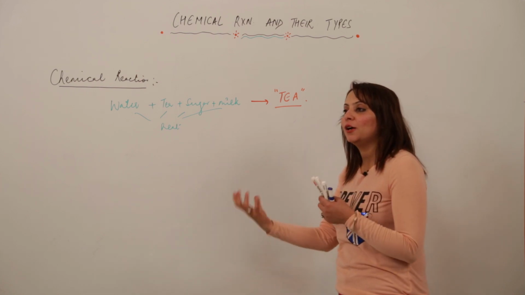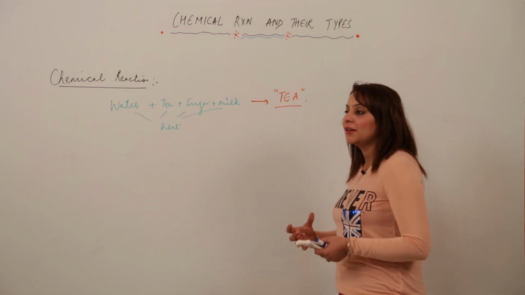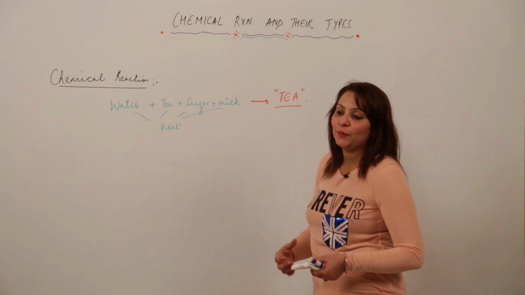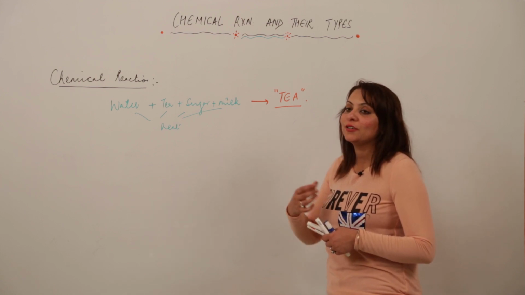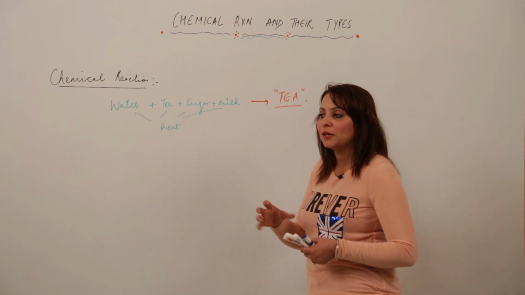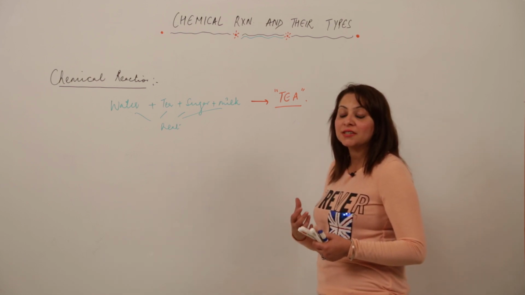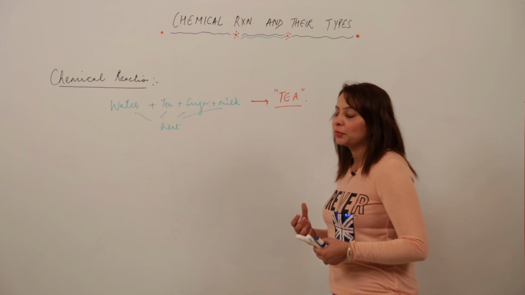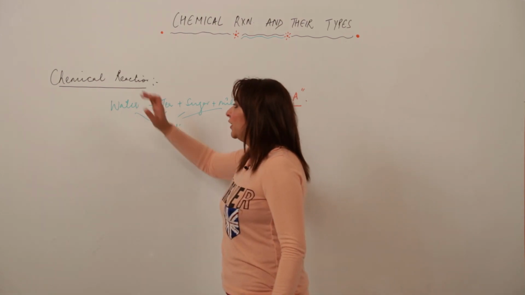So this is the reaction, an example I have taken from daily life, because chemistry actually revolves around daily life. All the things we do happen due to science, whether chemical science, physical science, or some other analytical concept. Chemistry has a wide scope. So just focus on the topic we are doing, the chemical reaction.